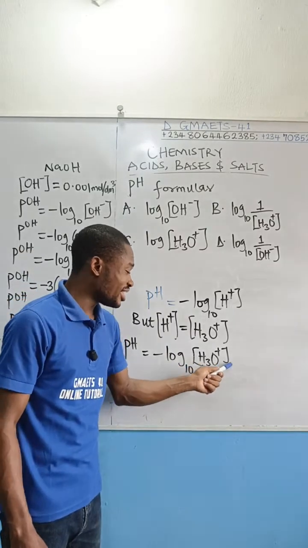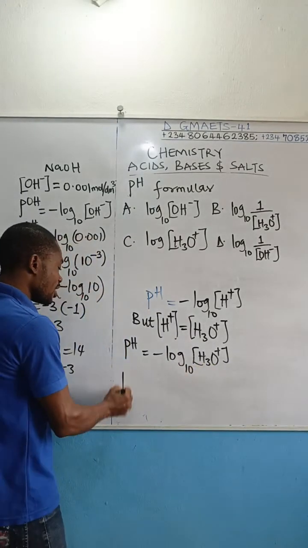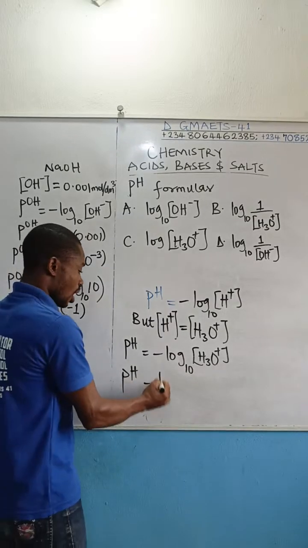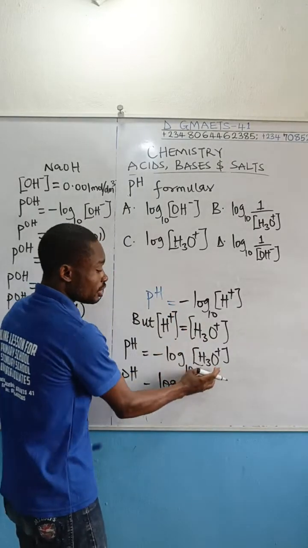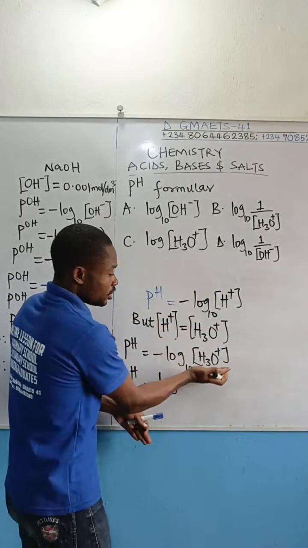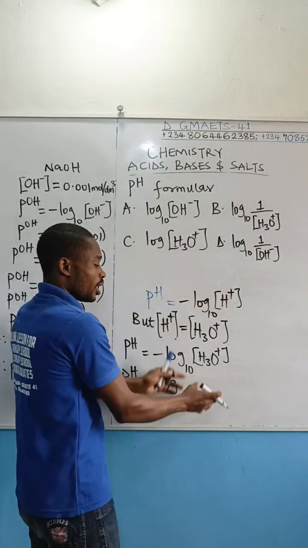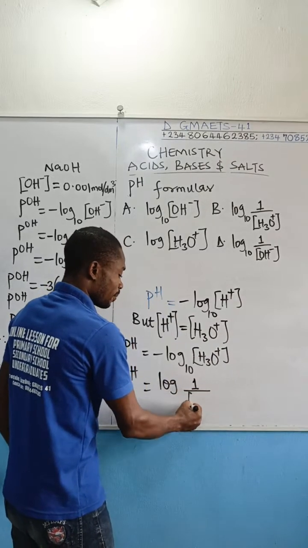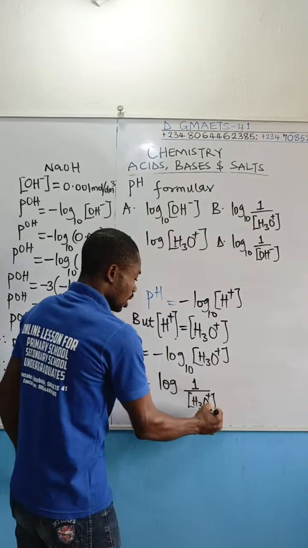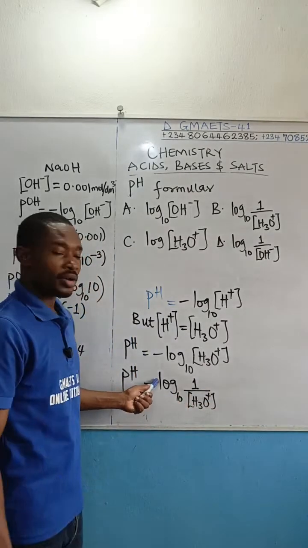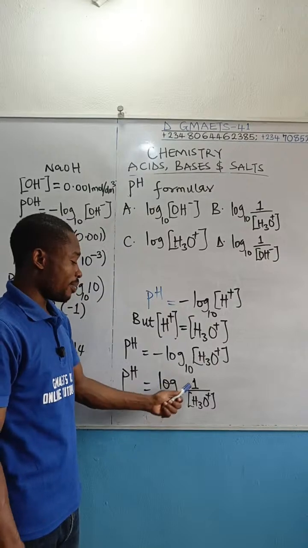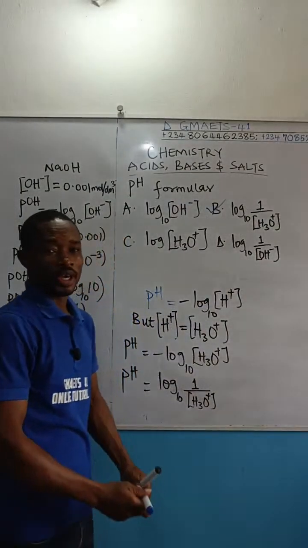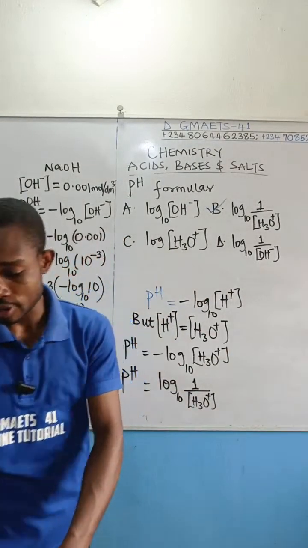This concentration you are seeing is divided by 1. So I can rewrite the pH again, I don't want to maintain this minus, I'm making it positive. So I'll have logarithm, and that will make me turn this thing upside down, inverse. This thing is over 1. So the 1 will go up, the hydroxonium ion concentration will come down. So that becomes 1 divided by hydroxonium ion concentration, and then I have your base 10 here. You see, there is no minus behind the logarithm again, thereby making this 1 over. And that is why the correct mathematical expression for pH is option B, given there.